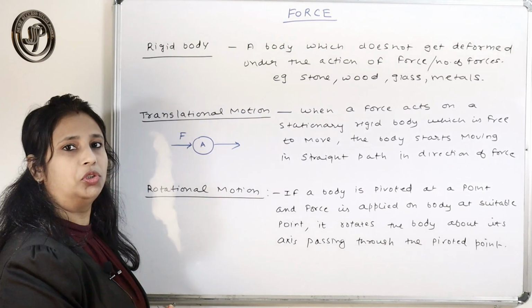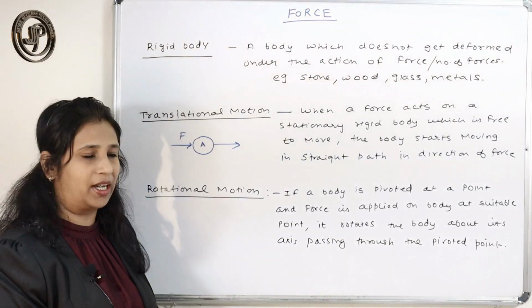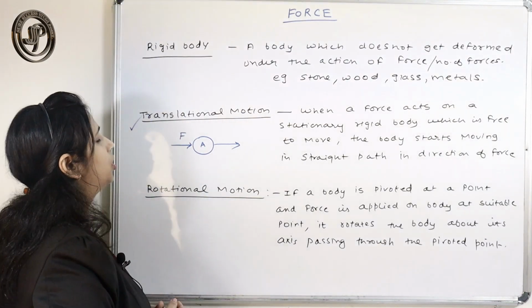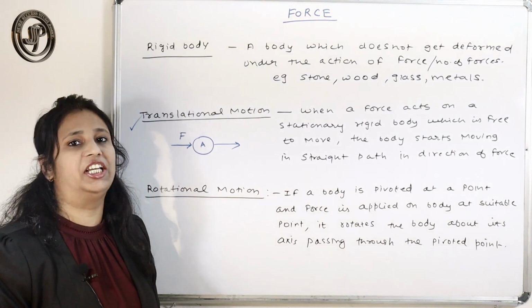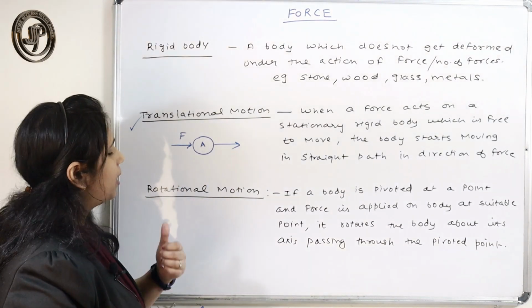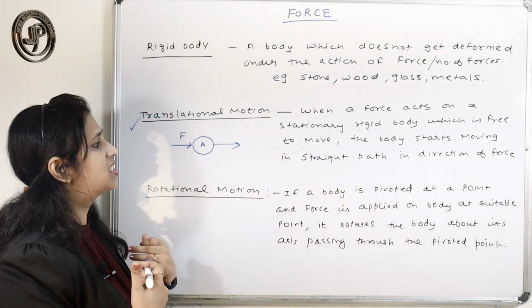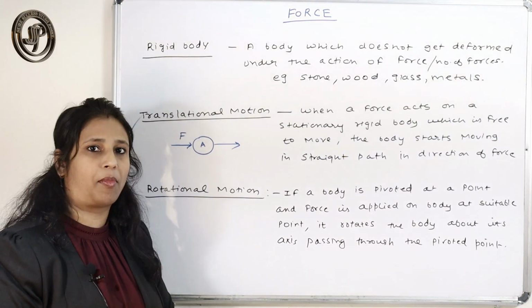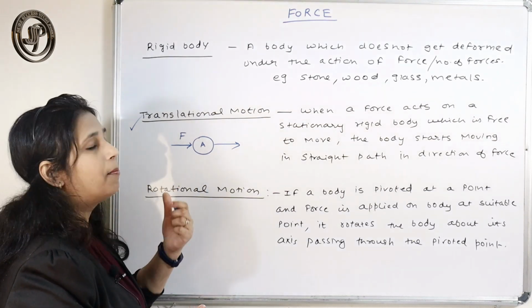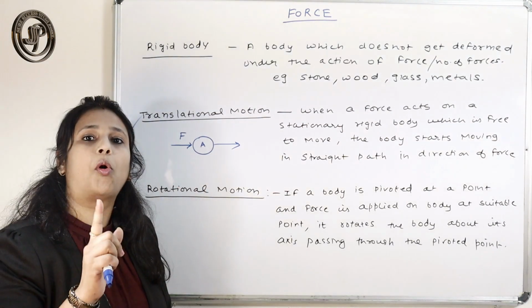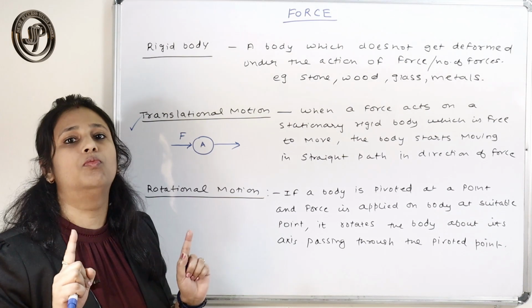That type of motion generally takes place in a straight line, and that type of motion is called translational motion. Sometimes it is also called linear motion, because here the body starts moving in a straight path. The one important thing here is that the body is free to move.